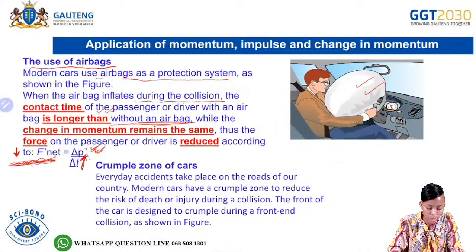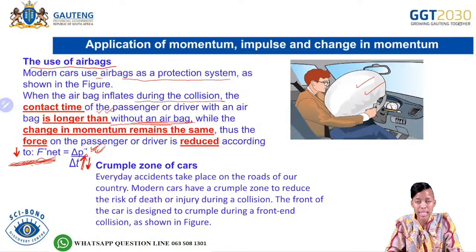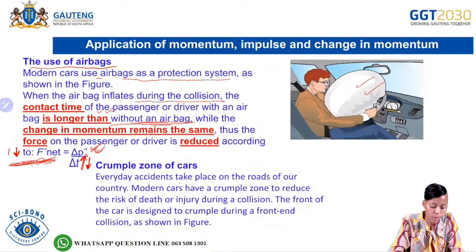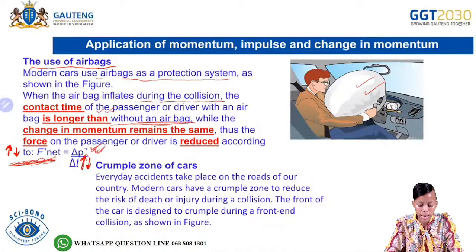So if you have a decrease in the time, you are going to have a much higher net force. So if you do not have an airbag and there's a collision, you are more likely to have more injuries as opposed to somebody who has an airbag.